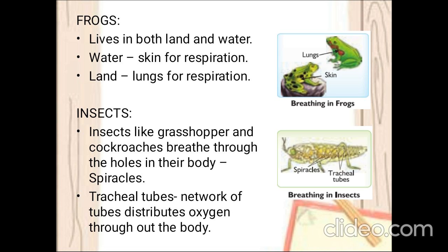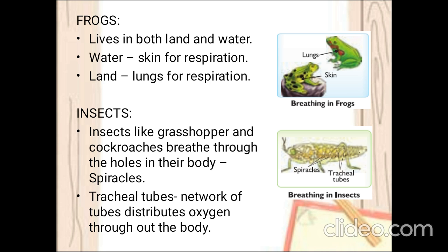The oxygen from the air will travel through all parts of the body using a tube called tracheal tube, similar to the windpipe in humans. The windpipe makes the air travel from nose to lungs, no. Likewise, in insects, there are tracheal tubes all over the body, which help oxygen to travel all over the body. Would you clear, children?